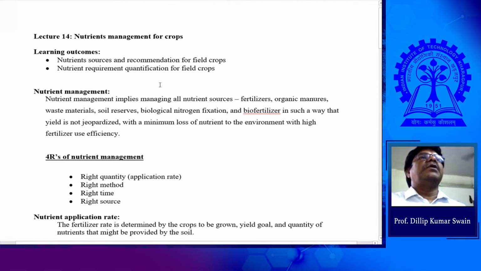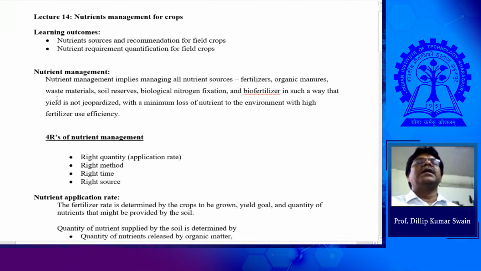So in general, what is nutrient management? It's a very generic one. Nutrient management implies managing all nutrient sources, that is fertilizer, organic manures, waste materials, soil reserves, biological nitrogen fixation and biofertilizer in such a way that yield is not jeopardized, with a minimum loss of nutrients to the environment and a high fertilizer use efficiency.